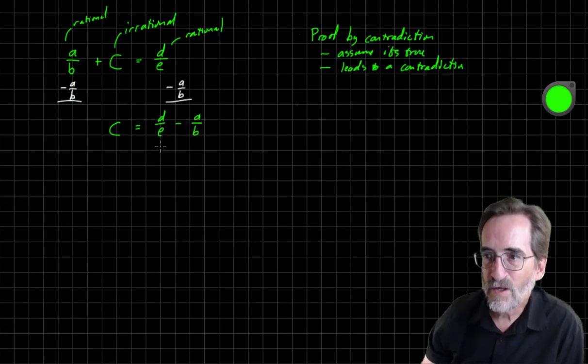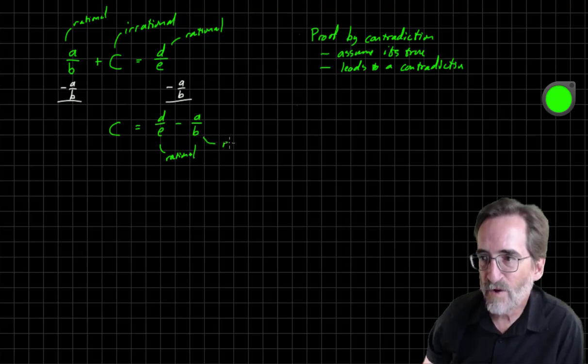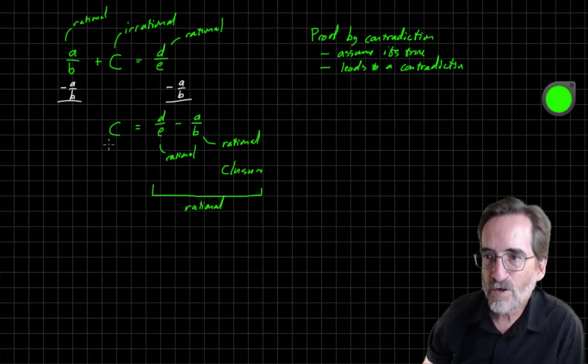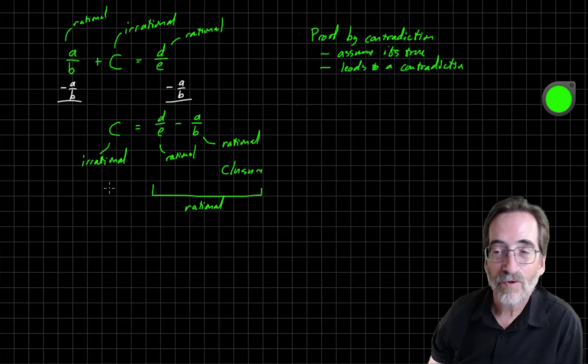But d over e is rational, and a over b is rational. And the closure rule for addition and subtraction says this whole thing must be rational. But we started with the assumption that this is irrational. You can't have both.